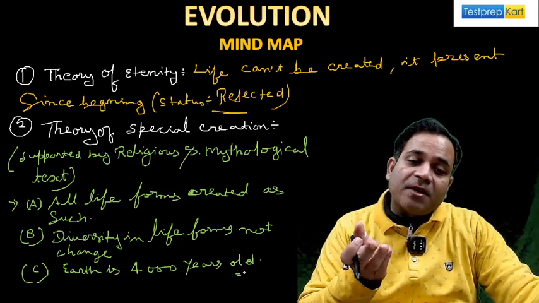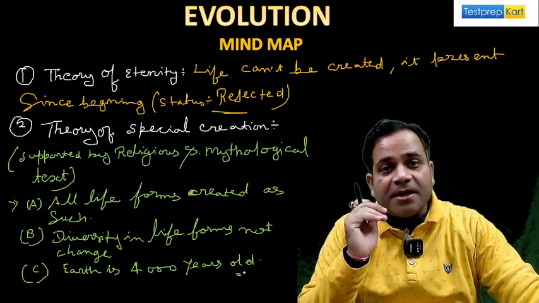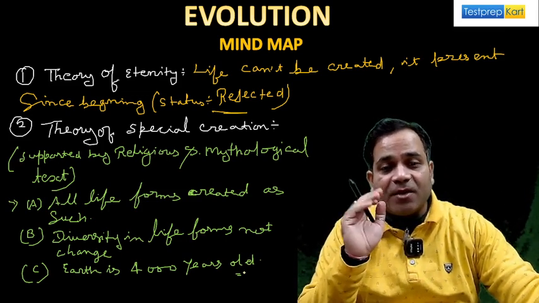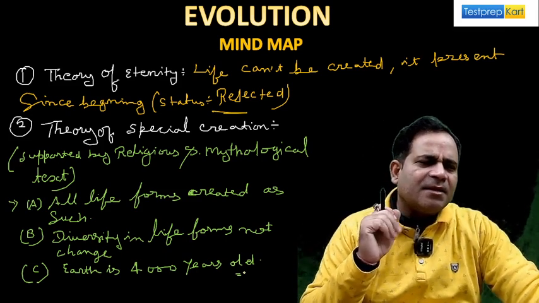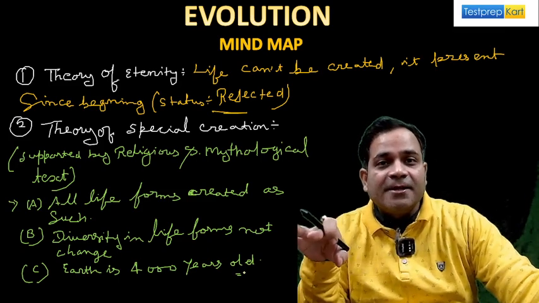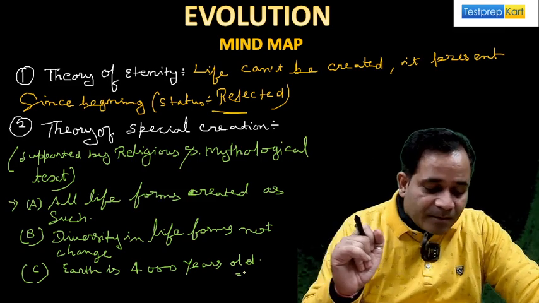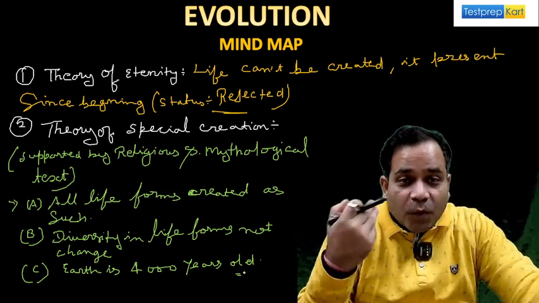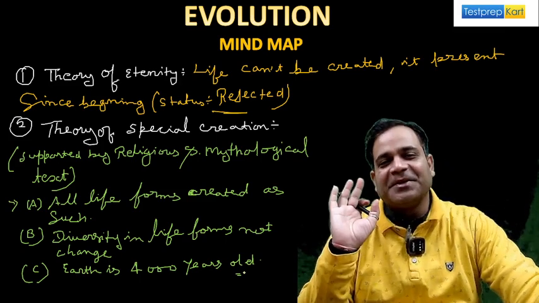And Earth is said to be about 4,000 years old. Is this correct? No. Our Earth originated approximately 3.5 to 4 billion years ago. Yes or no? So whatever the theory given here, the theory of special creation, was not fully supported and finally it is rejected, my dear. Now, who rejected this theory? This one is the question. So Darwin rejected this theory, my dear.